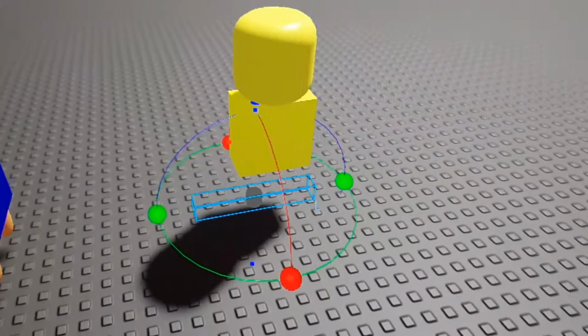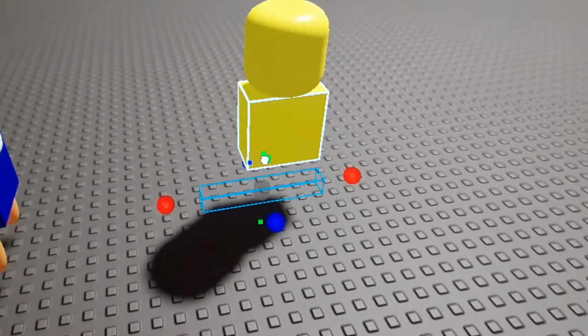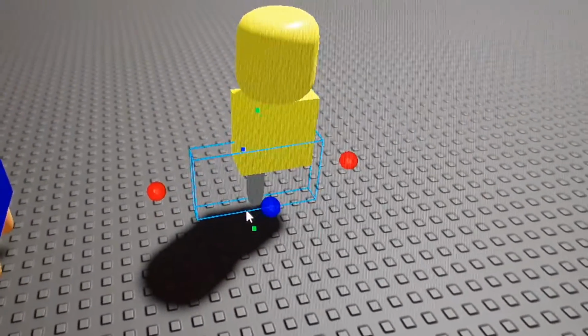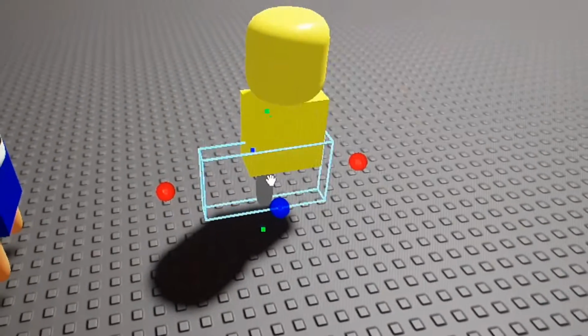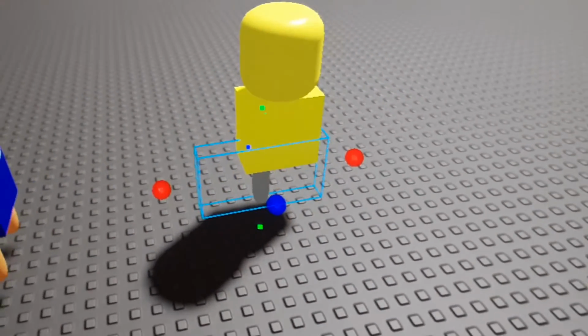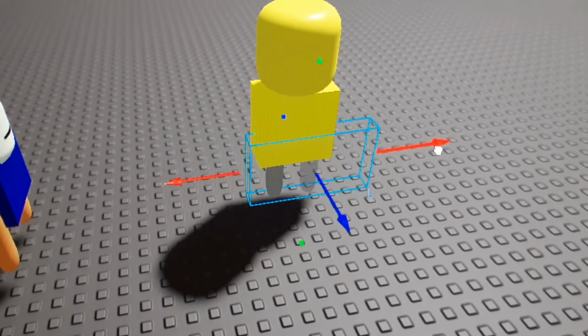It might look like the head, but if you scale it then it will be a leg. So we just want it so that it looks like the leg. So we could just scale it up. Now we can duplicate it instead of having to make another one.